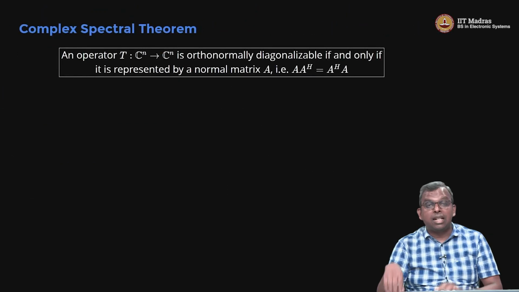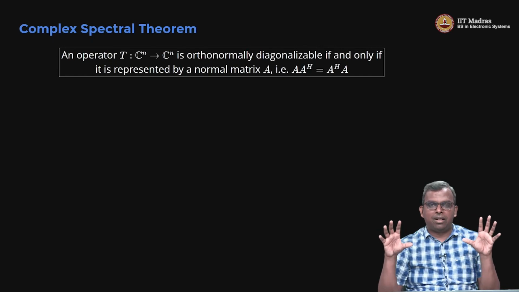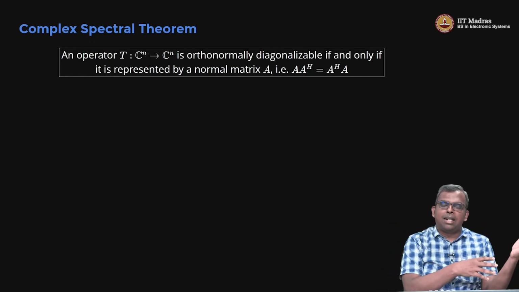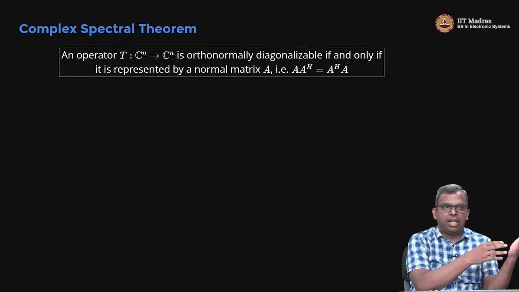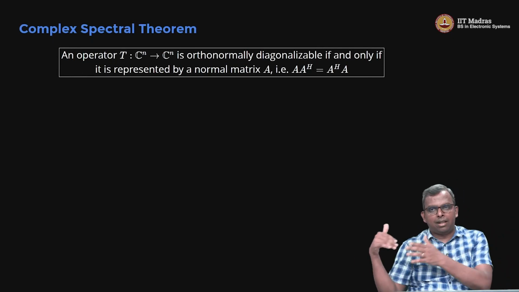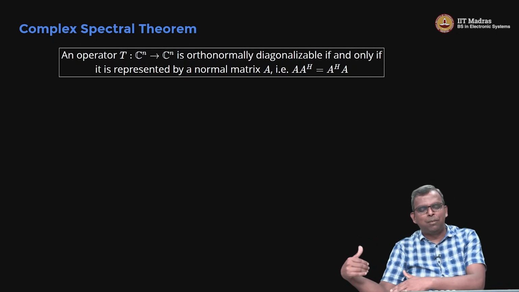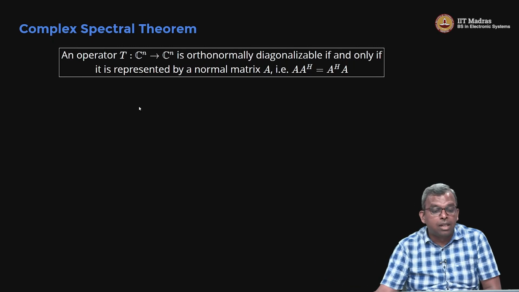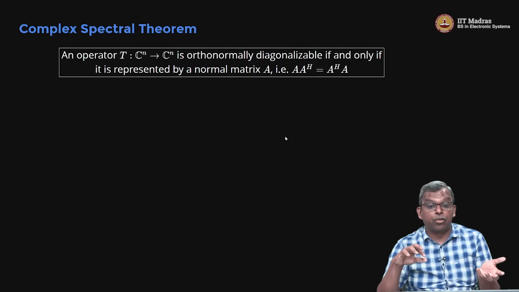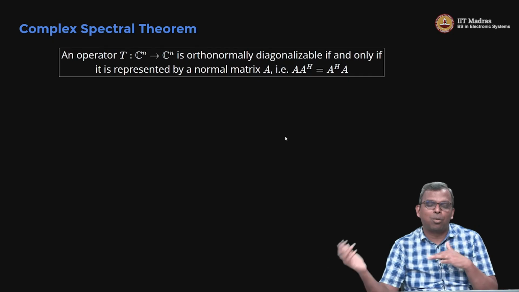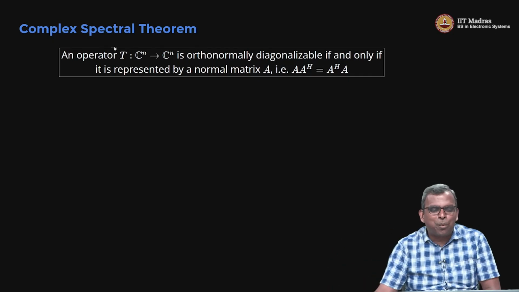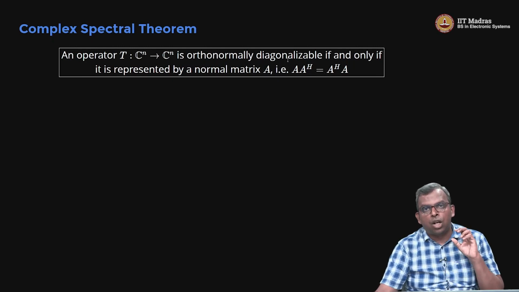Okay, so I think now we are ready to state the complex spectral theorem. So earlier we already saw that if an operator from Cn to Cn has an orthonormal basis of eigenvectors, then the matrix is normal. Okay, so that's a quick thing that we saw. The operator itself is normal, the matrix is normal. Now it turns out this is if and only if; the converse is also true. Okay, an operator T from Cn to Cn is orthonormally diagonalizable if and only if it is represented by a normal matrix A.